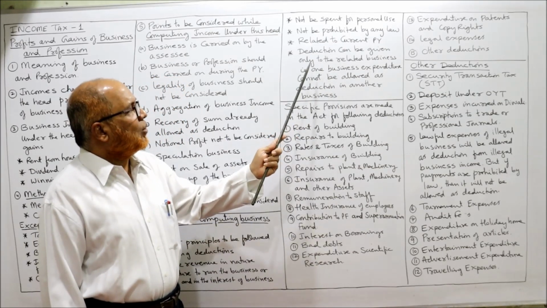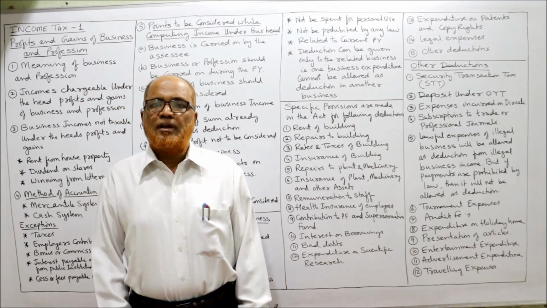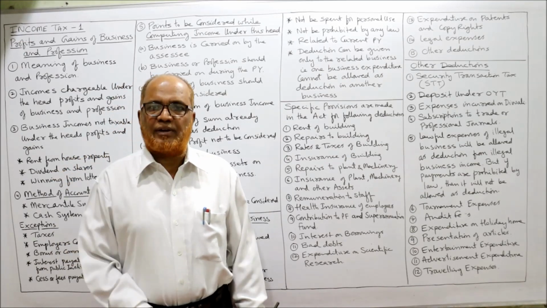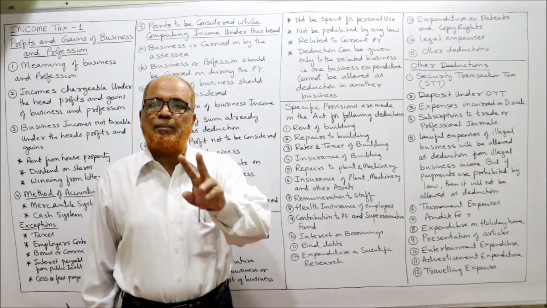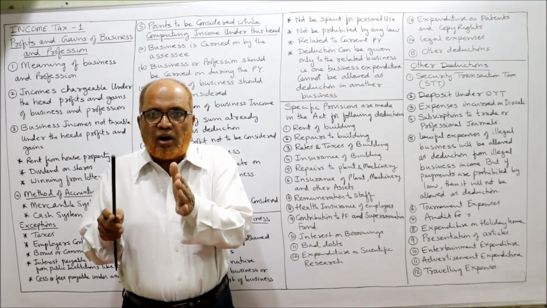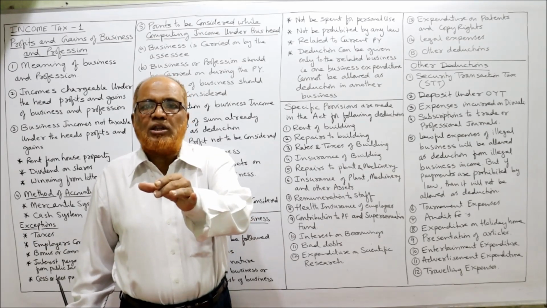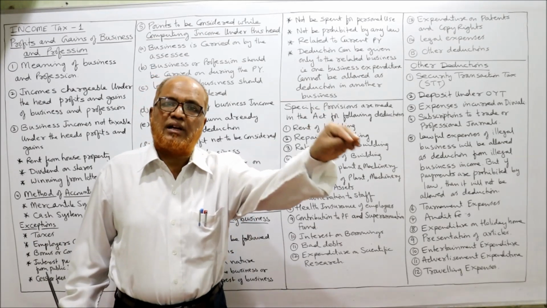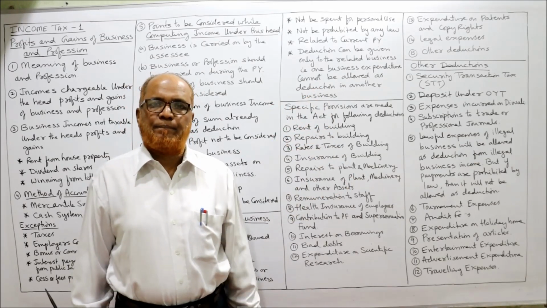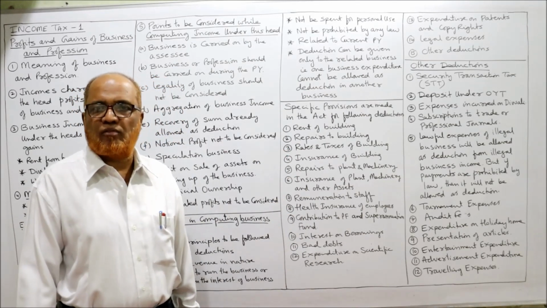Next, deduction can be given only to the related business. That is, one business expenditure cannot be allowed as deduction in another business. That means the deduction will be allowed to that business only where we are getting the benefit. Example: if an assessee is having two different businesses, cloth business and fertilizer business, the expenditure incurred in cloth business will be allowed only in cloth business. The expenditure of cloth business will not be allowed as deduction in fertilizer business, or fertilizer business expenditure cannot be allowed as deduction in cloth business. Like that.